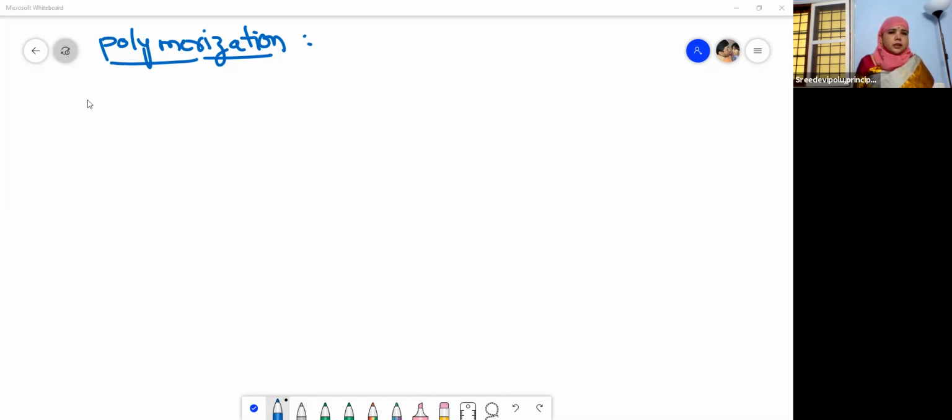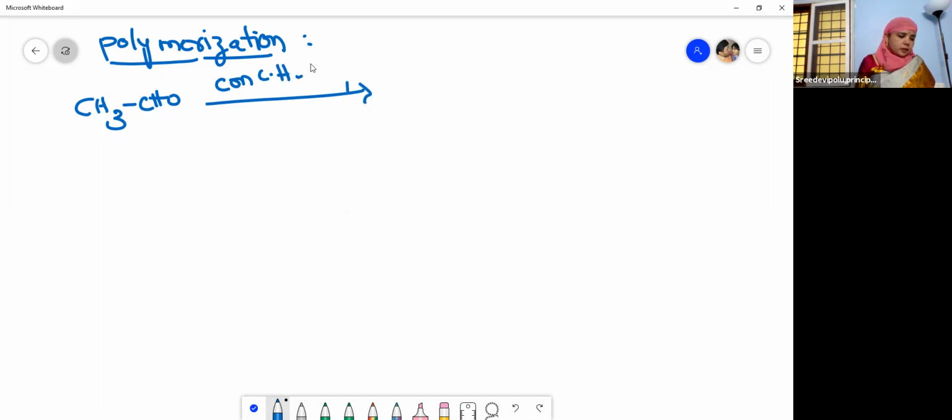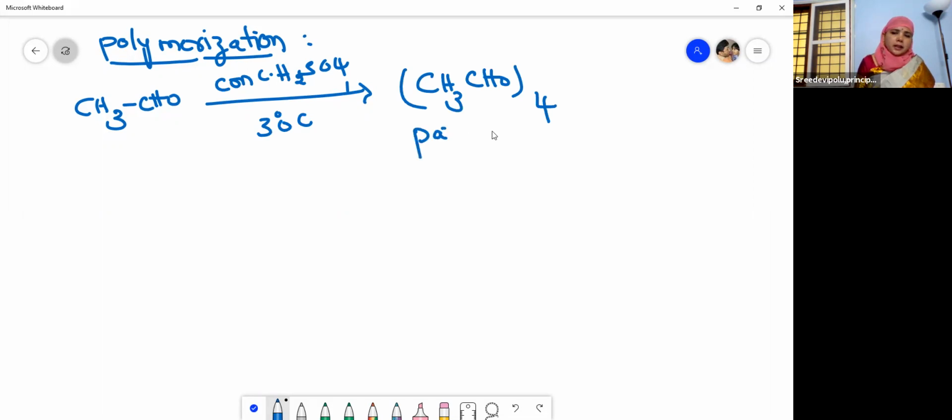Acetaldehyde undergoes polymerization in the presence of concentrated sulfuric acid at 30 degrees centigrade. So it gives CH3CHO taken 4 times. So this is nothing but paraldehyde. What is it? Paraldehyde.